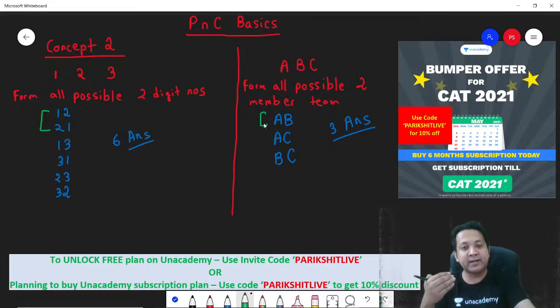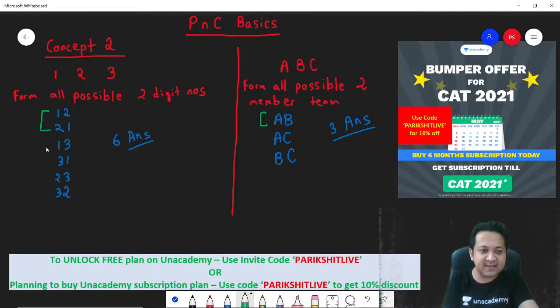Remember, it's a two-member team. So whether you select Virat Kohli and Dhoni or Dhoni and Kohli, it's one and the same, right? Whether it is India, Pakistan or Pakistan, India, it's one and the same. So on the left hand side, 13 and 31 are two separate numbers. But on the right hand side, AC is equal to CA. You are not going to distinguish it, right?